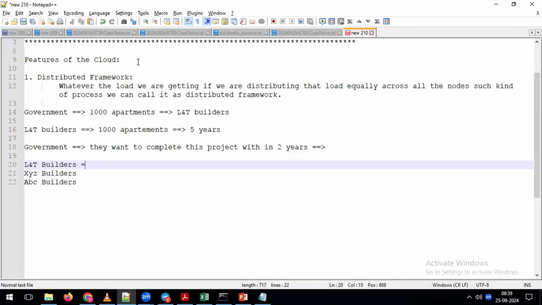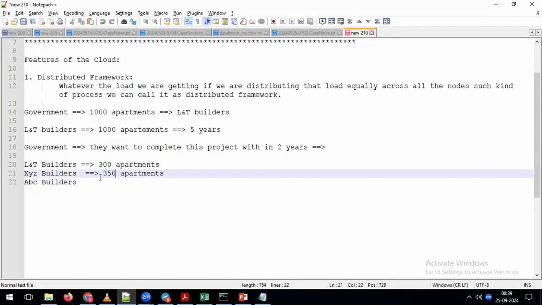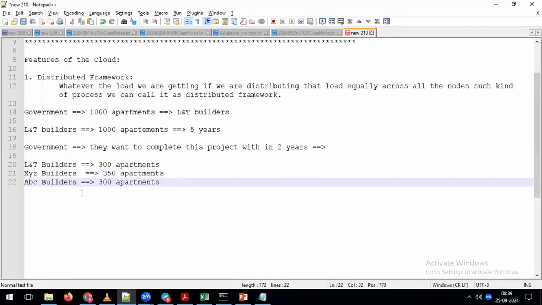Now what all these builders are going to do is distribute the work. For example, L&T is going to construct 300 apartments, XYZ builder is going to construct, for example, 350 apartments, and ABC builder is going to construct, for example, 350 apartments.